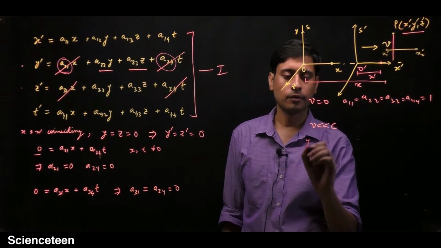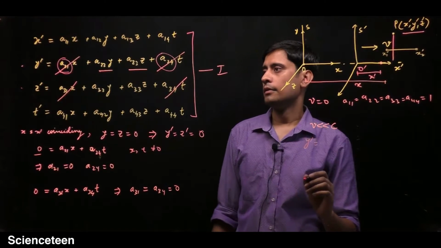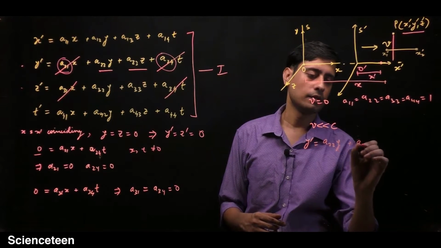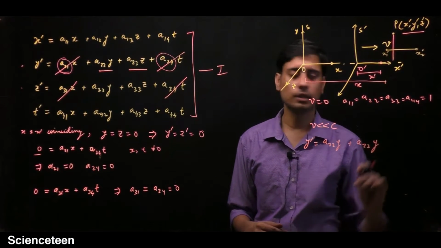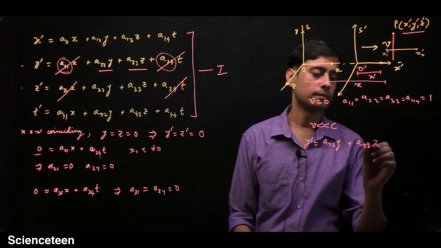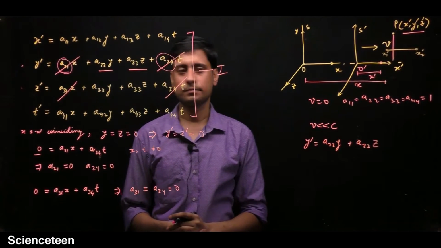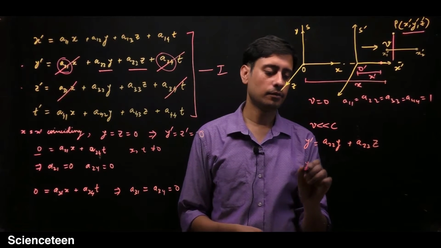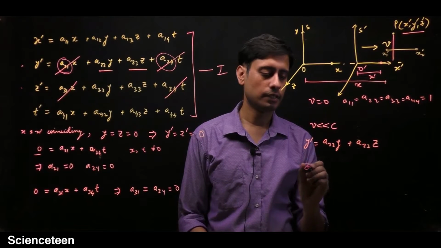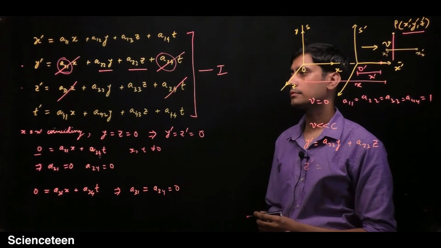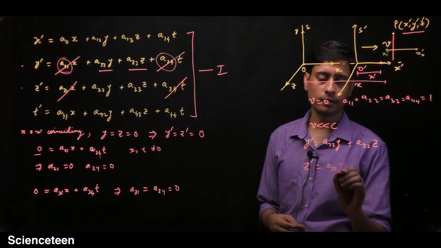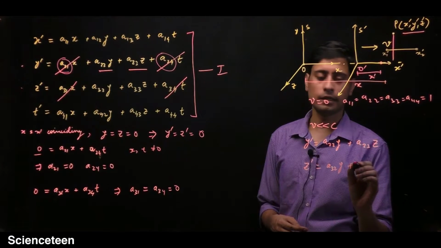So we have y prime equals a22y plus a23z, we have a23z here. You have to just get rid of these unnecessary terms. So now z prime will be equal to a32y plus a33z.